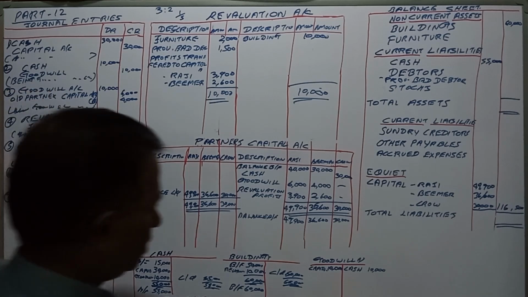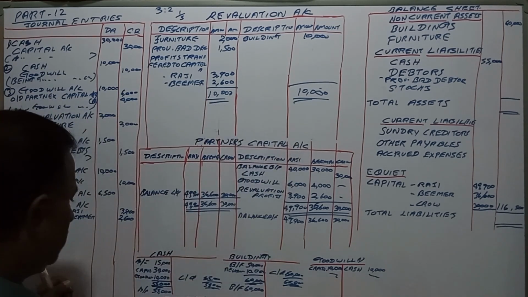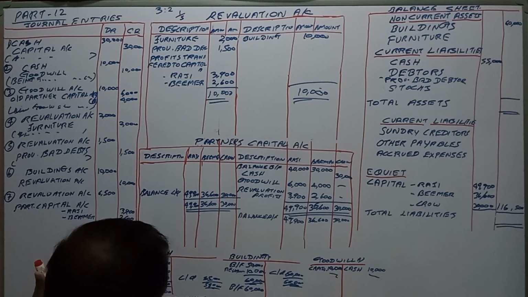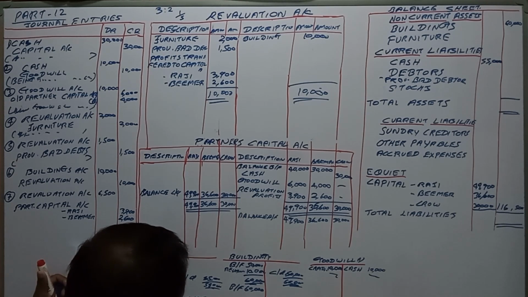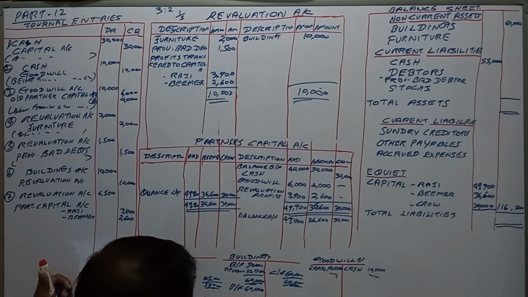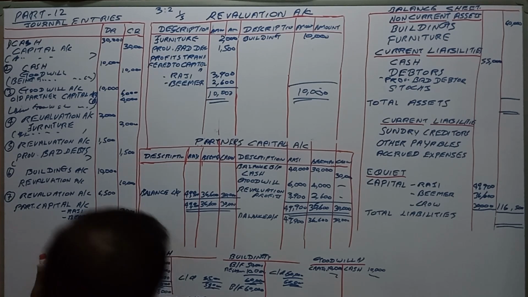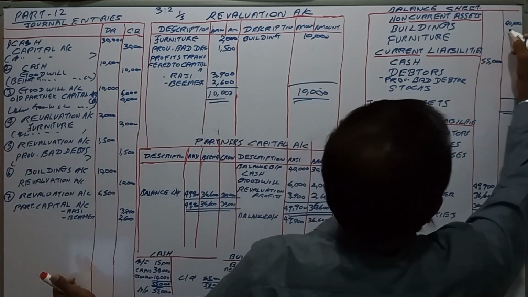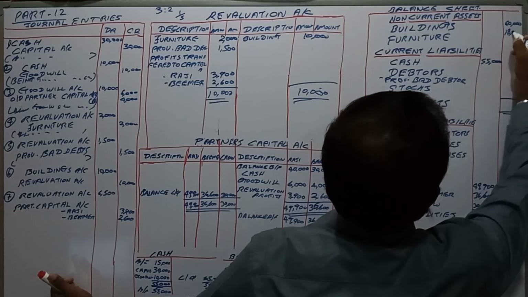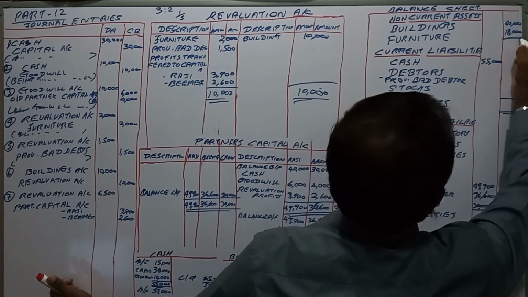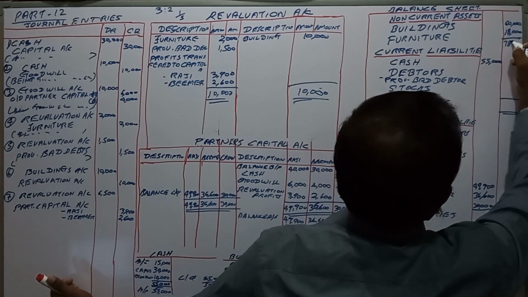So goodwill balanced. Furniture is 18,000 carrying value, 20,000 brought forward is 18,000, that is 78,000.